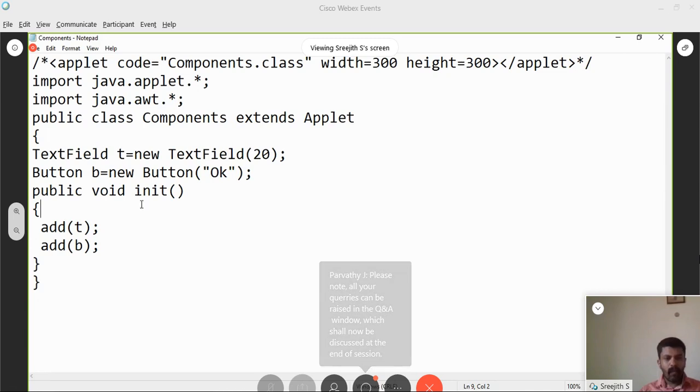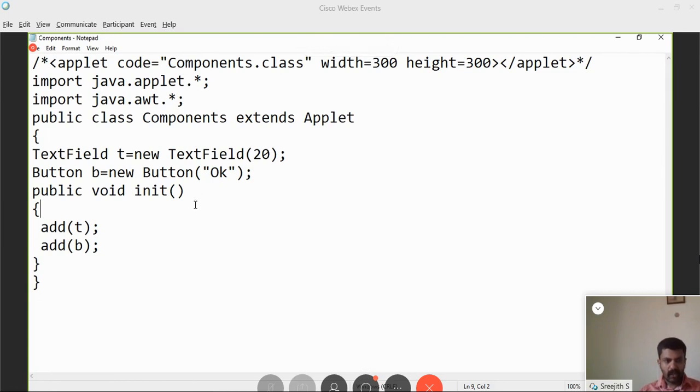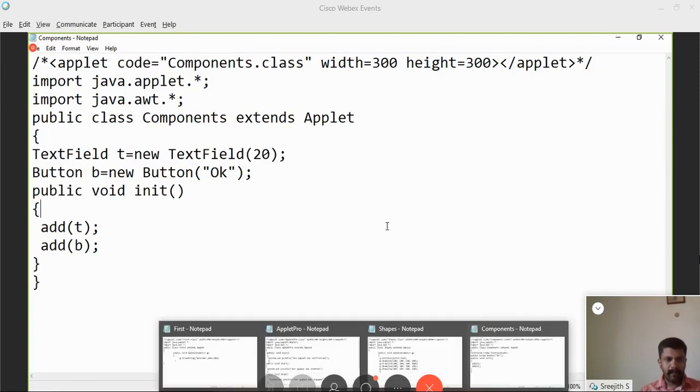So public void init. Init is the method which is invoked first when we start an applet. So at the time of initialization, I am adding the already created components. Components are created, then at the time of initialization I have added two components: add t, the text field is added, then add b. It's a very simple program, two components.